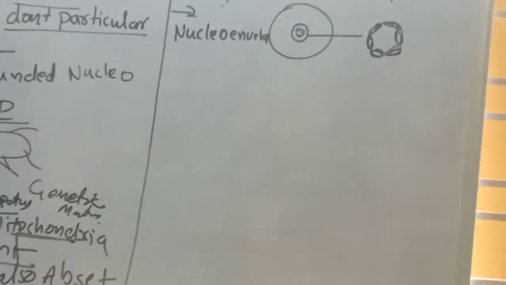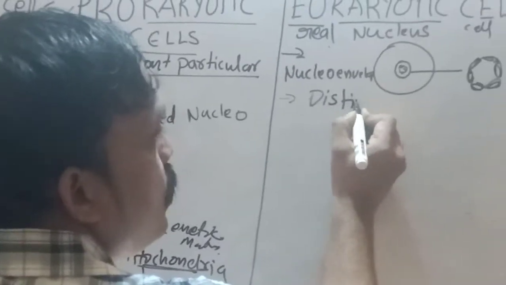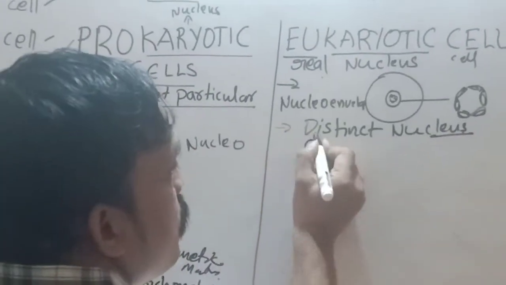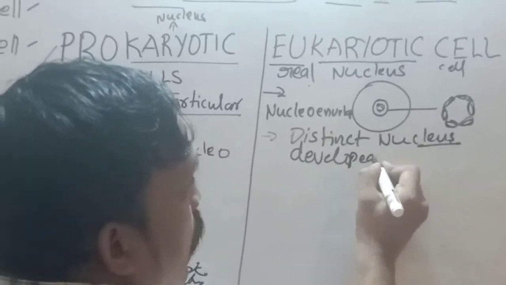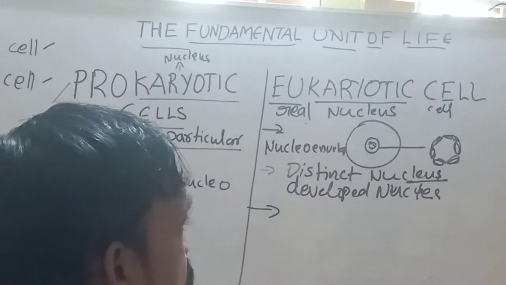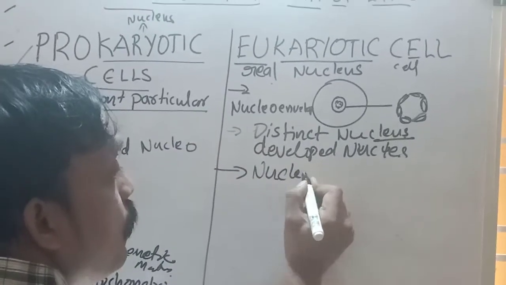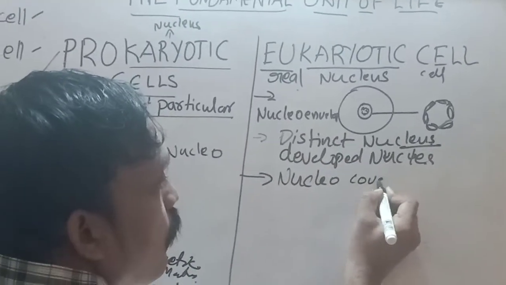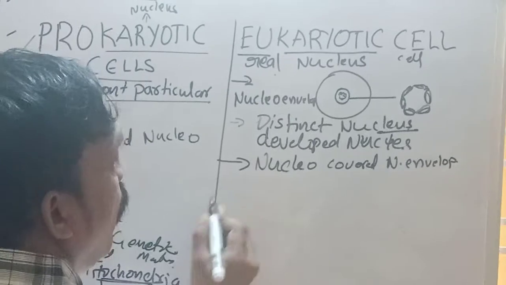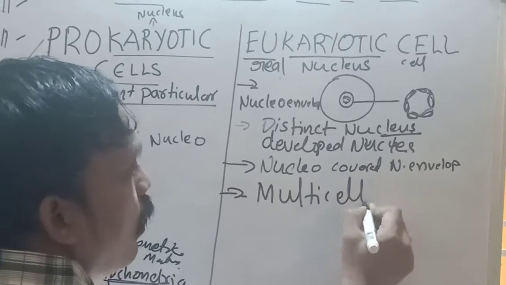Eu means distinct, particular nucleus. In these organisms there is a distinct nucleus, that means the developed nucleus. And the second point, the nucleus is covered with the nucleoenvelope. And third point, we observe these type of cells in multicellular organisms.